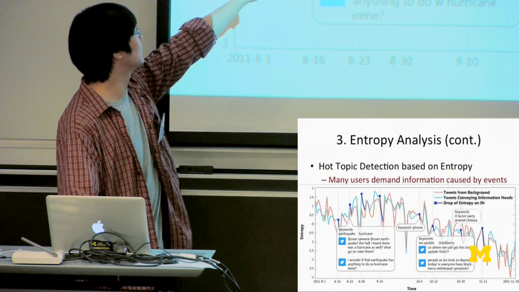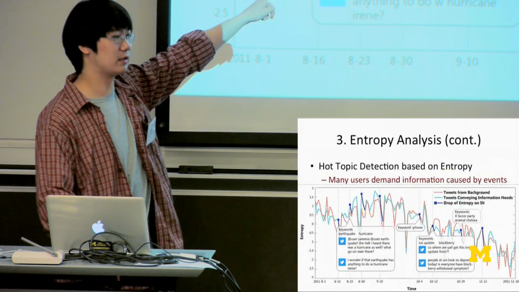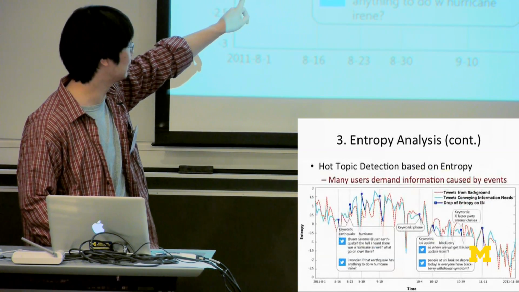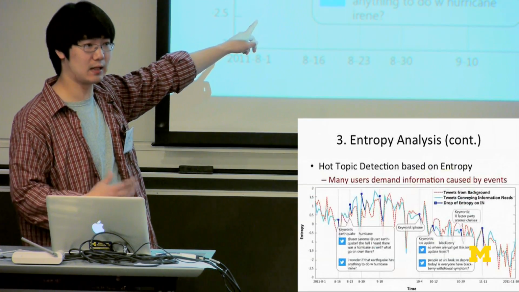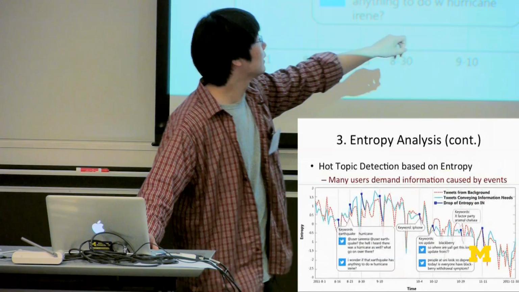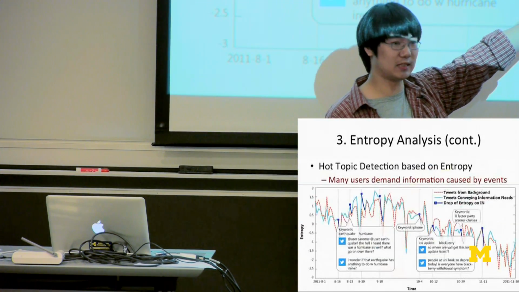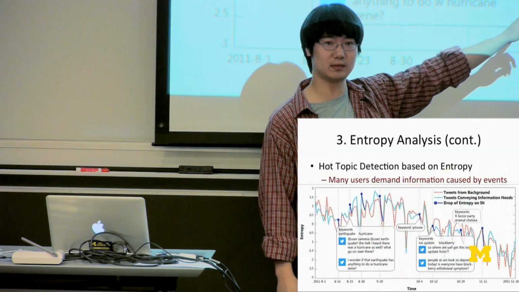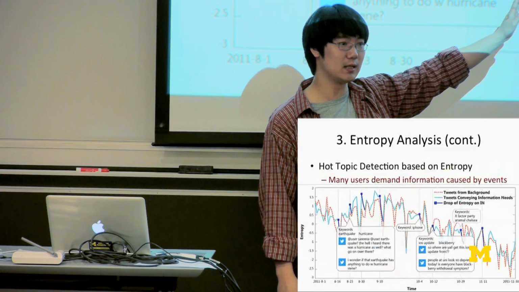For example, in this entropy drop, there was an earthquake and a hurricane on the East Coast in 2011. There are a lot of users asking what's going on with their friends. Are they safe? And this part is very interesting because there is an entropy drop in the information need, but an entropy increase in the background.